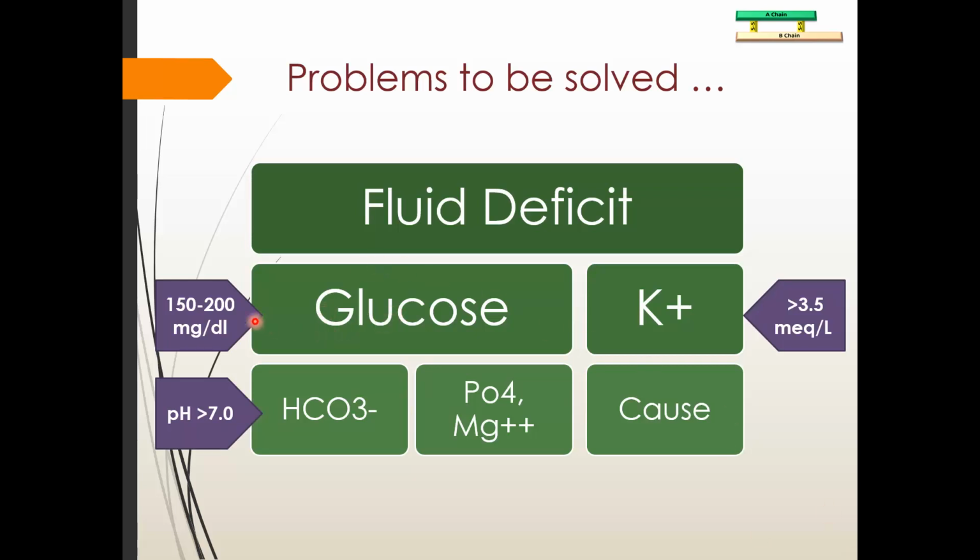Now the glucose target is you have to keep the glucose around 150 to 200 milligram per dl level. You have to keep the potassium more than 3.5 milliequivalent per liter, and you have to give bicarbonate in such a dose that pH becomes above 7 at least. So these are our treatment goals, and we have to give adequate fluid.